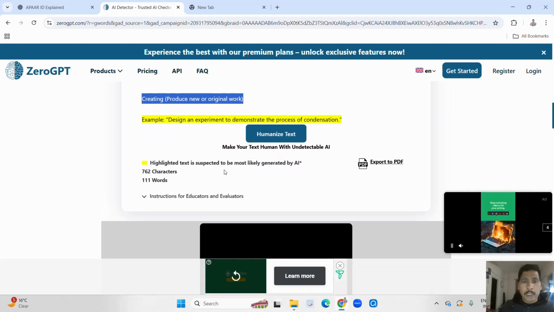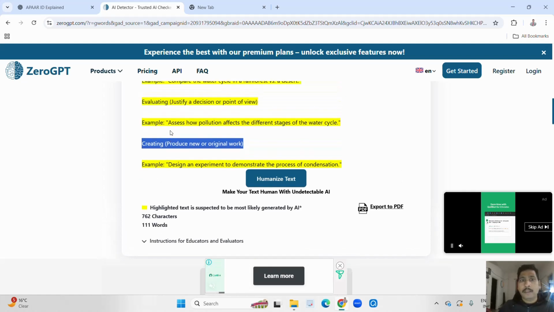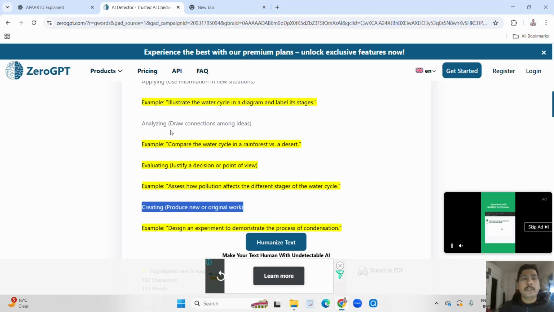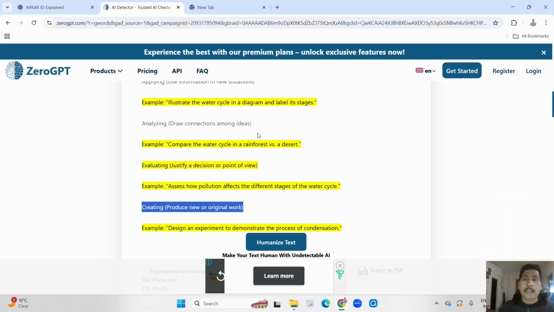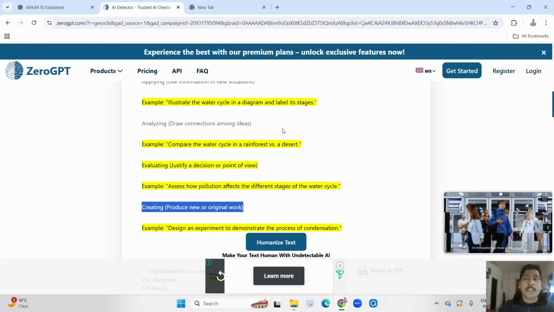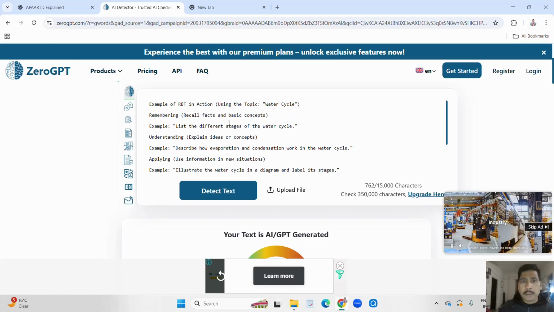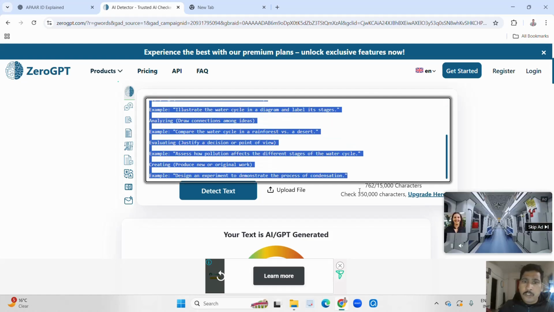So what I'm saying is, at least from this you can get an idea how much text someone has just taken from ChatGPT. If you want to check something, you can set a bar of 80%. If the output is more than 80%, it means there is some text or content taken from ChatGPT. So by copying and pasting, you can check.